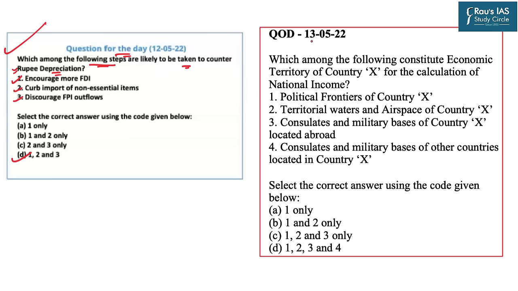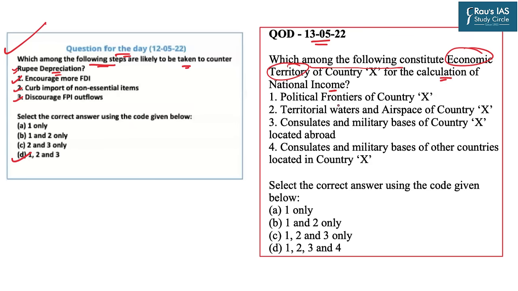The question from today's DNS is in relation to the concept of national income. The question says, which among the following constitute economic territory of a country X for the calculation of national income? There are 4 items given.